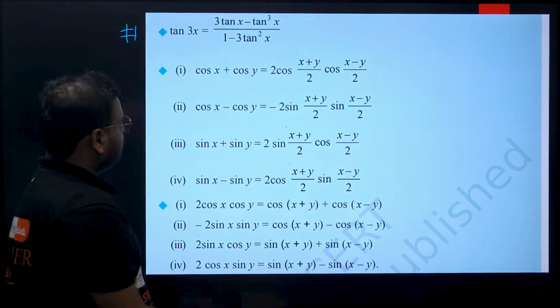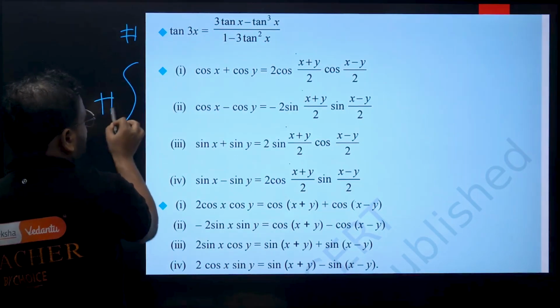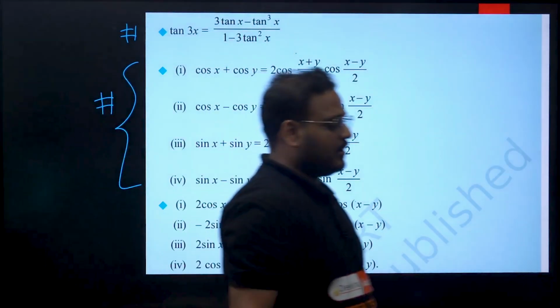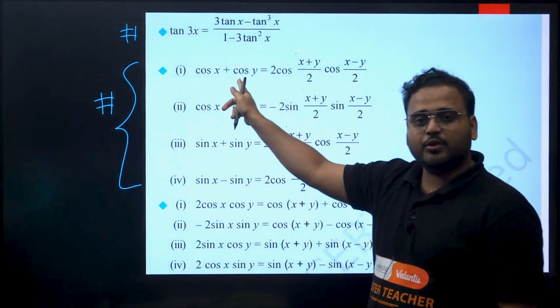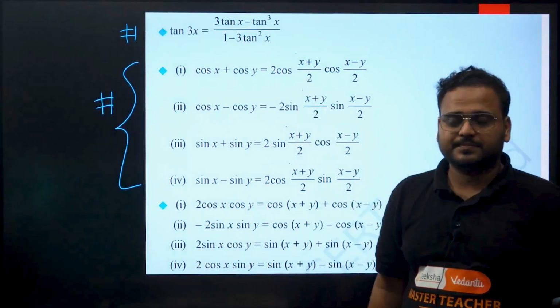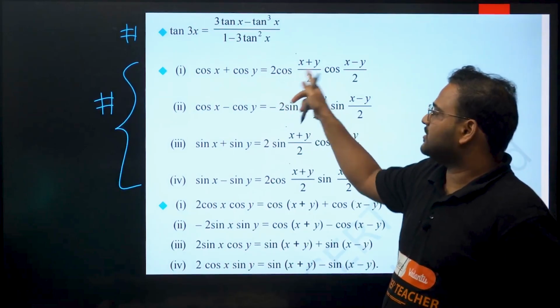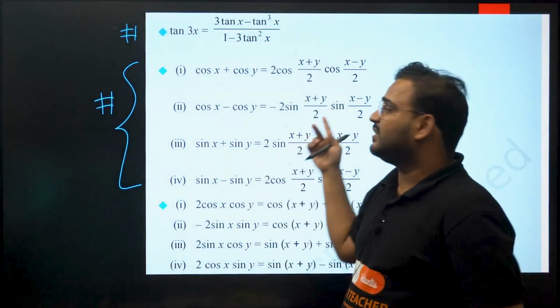Then we have these 4, one of the most important formulas. Cos x plus cos y, sin x plus sin y, cos x minus cos y, sin x minus sin y. Whenever you have 2 cos over here, both will be cos, half of the sum and half of the difference of the angles, with 2 outside.